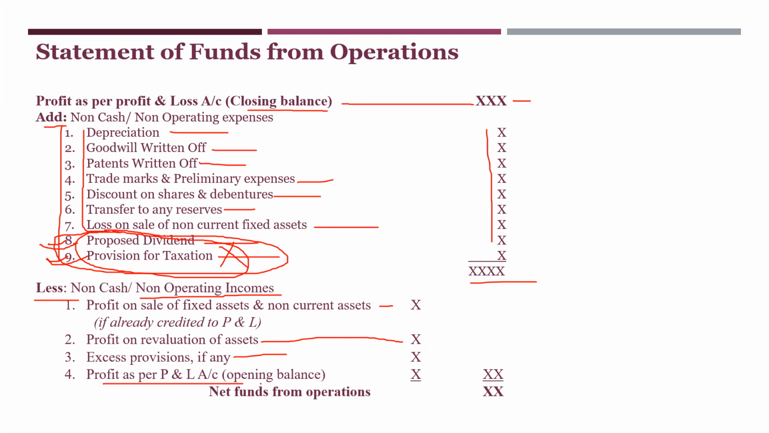Profit as per profit and loss account opening balance. Here is the closing balance, from here deduct the opening balance. From all this total, you have to deduct it. What you will get? This figure. What is this figure? This is funds from operations.